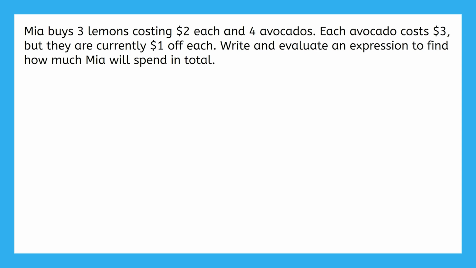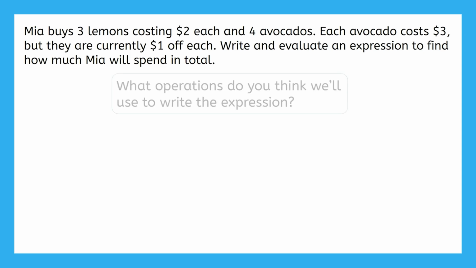Mia buys 3 lemons costing $2 each and 4 avocados. Each avocado costs $3, but they're currently $1 off each. Write and evaluate an expression to find out how much Mia will spend in total. What operations do you think we'll use to write this expression?